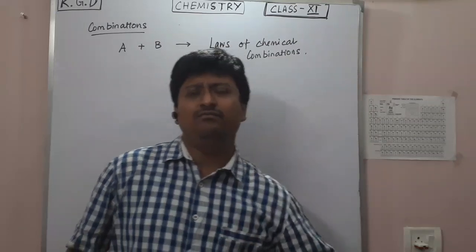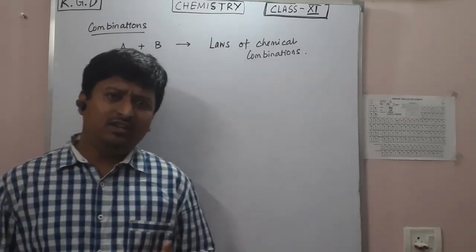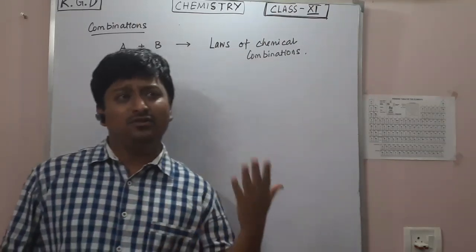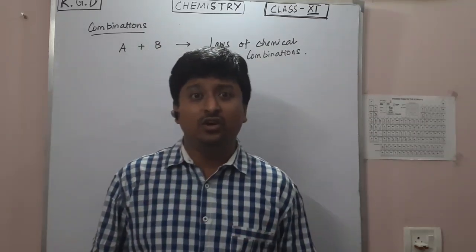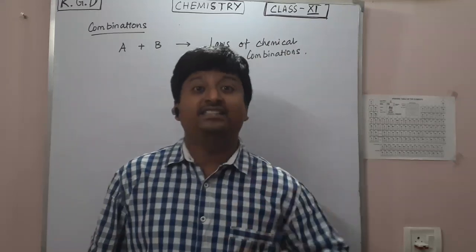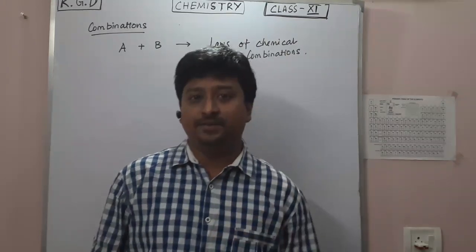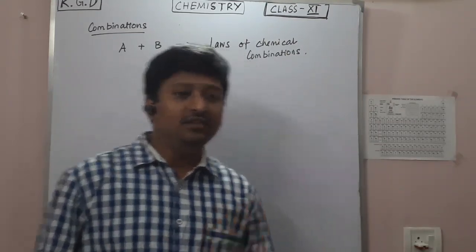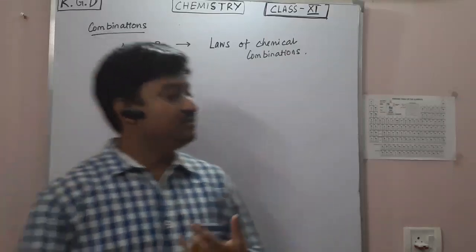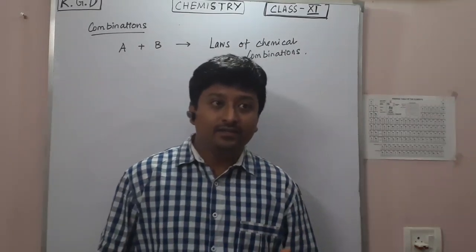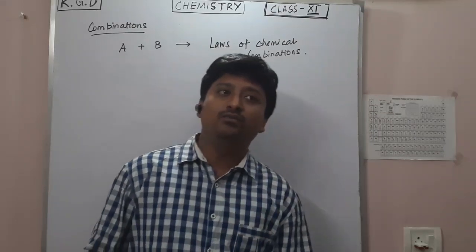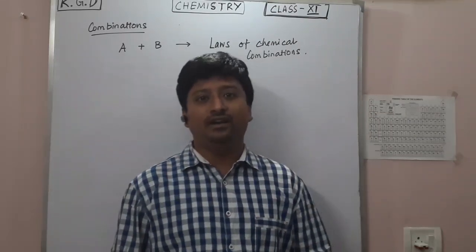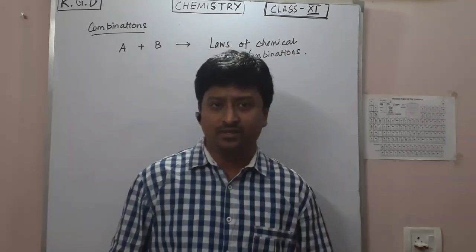So obviously, due to modernization, these laws change. The more you learn about the elements and the combinations, the more exceptions you will get, and chemistry is a subject of exceptions. So these laws, which I will discuss in the next video, are valid for a few reactions, but in most cases you will find a huge number of exceptions.